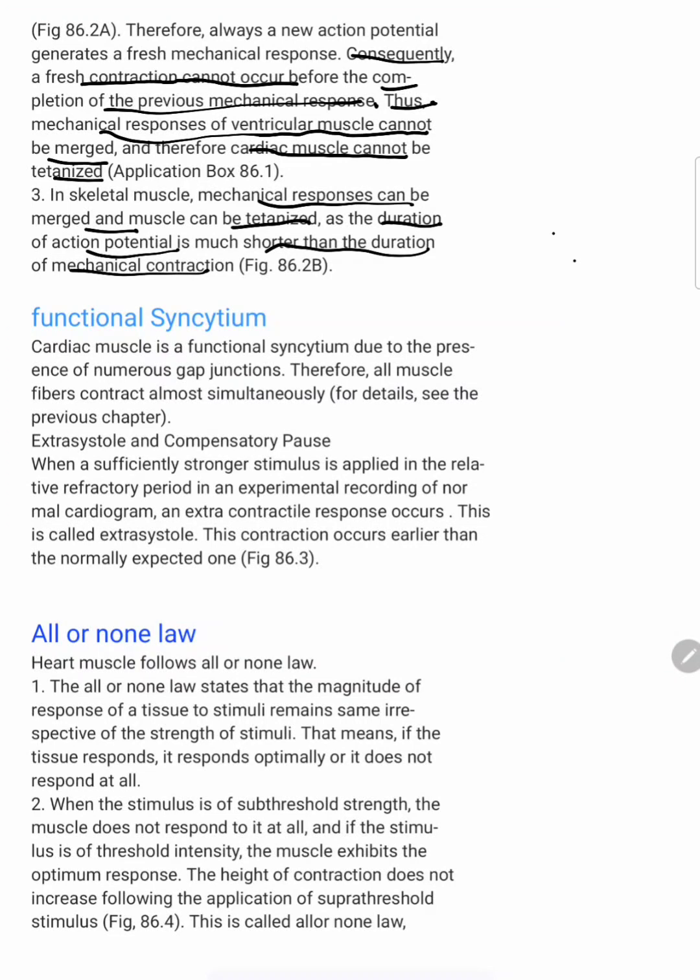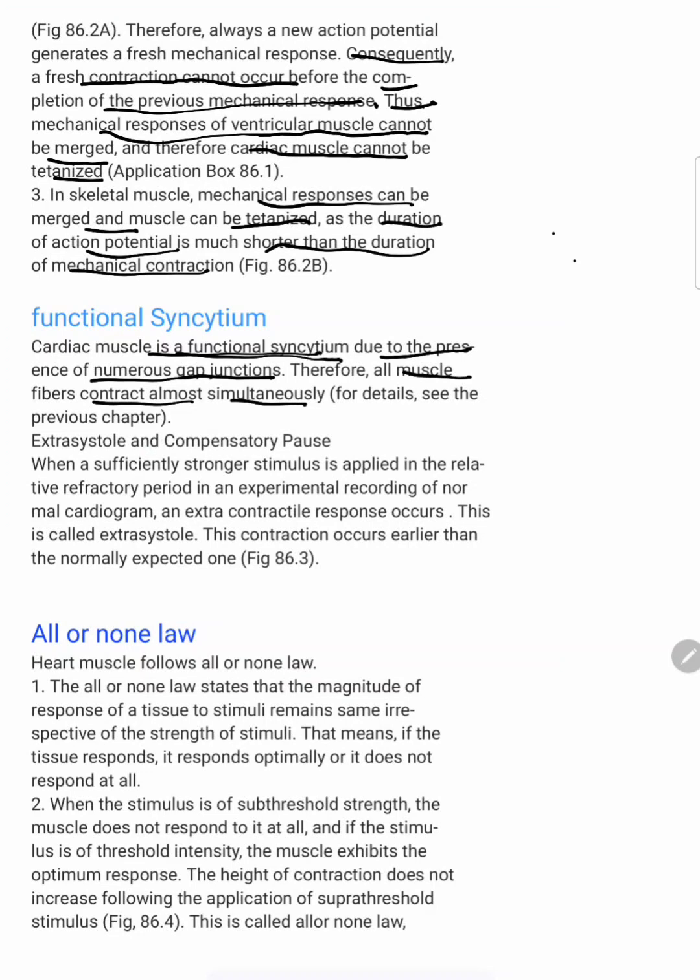Okay, the next property is the functional syncytium. Cardiac muscle is a functional syncytium, which means the whole cardiac muscle contracts at a time. It is not that some part of the atria will contract sometime and some part of the ventricle at another time. It will not be like the whole heart contracting at the same time. This is because of the functional syncytium property. The functional syncytium is mainly because of the gap junctions. See, cardiac muscle is a functional syncytium due to the presence of numerous gap junctions. Therefore, all muscle fibers contract almost simultaneously.